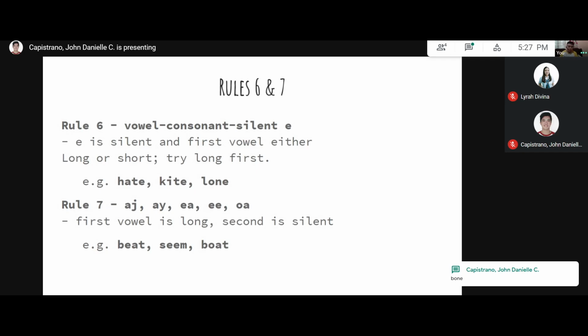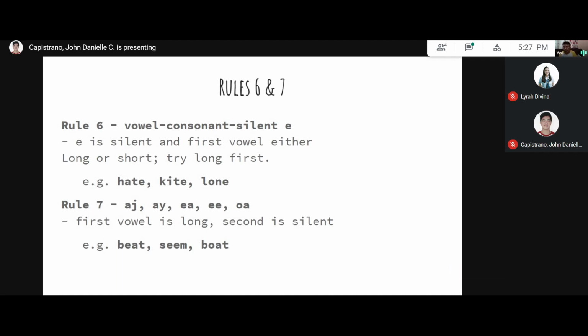Bone, that's right. Vote. Other words, bane. Since we have bone, we get bane. What else? Tile, smile, words like that. Spine, that's right. Spine is a valid word as well.